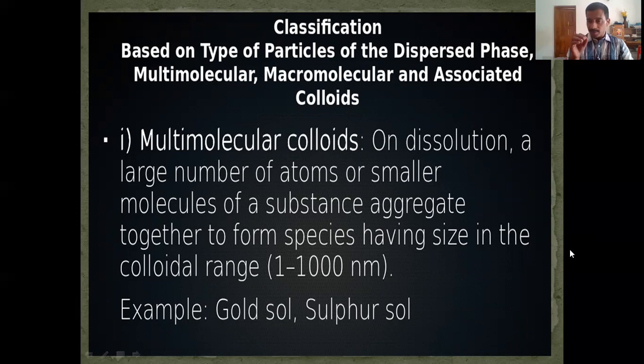Molecular size is less than 1 nanometer. So what happens when it forms a colloid? Many molecules combine together to form a single particle of colloidal size, that is, between 1 and 1000 nanometers. That is a multimolecular colloid: many molecules give one particle of colloid. Gold sol is an example. Sulfur sol is another example.